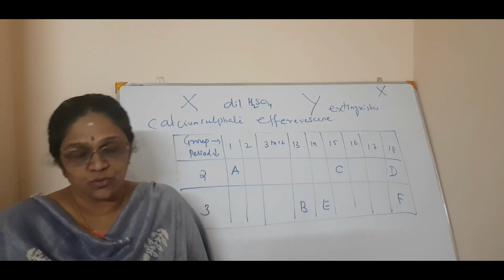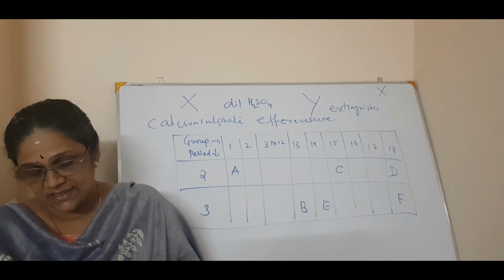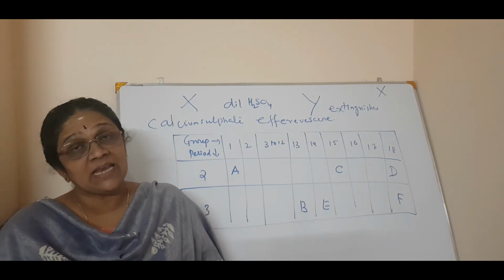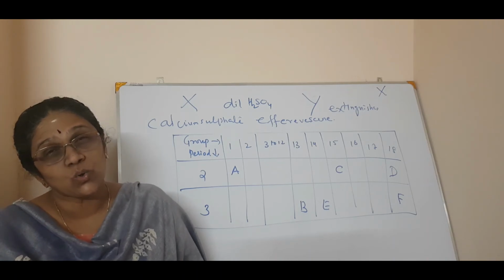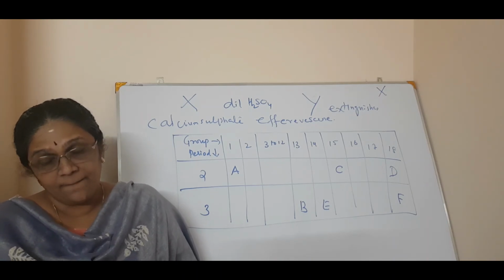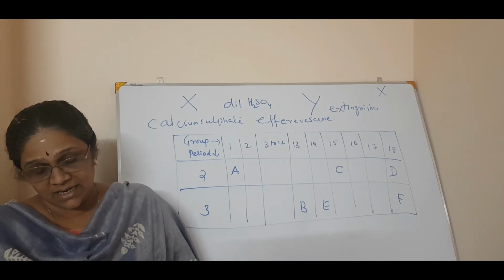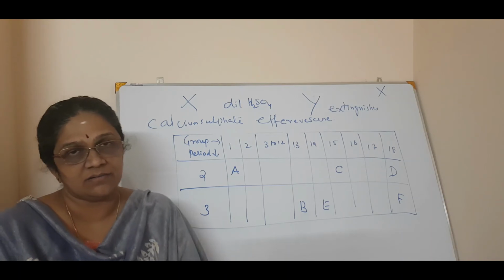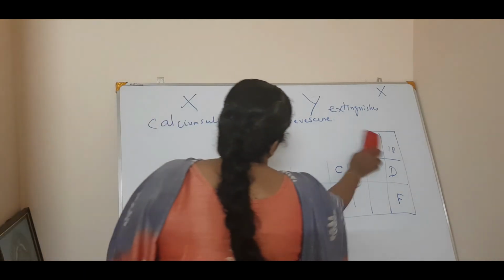Okay. Now two more questions. The 11th question, please write. Can the following groups of elements be classified as Dobereiner's triad?